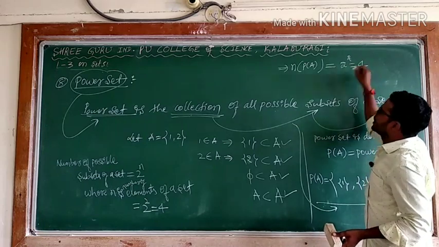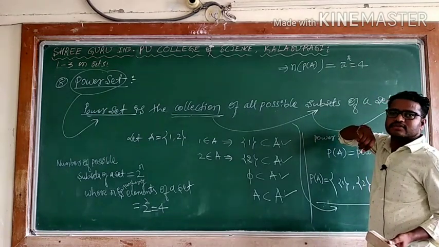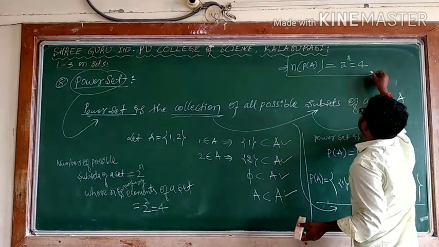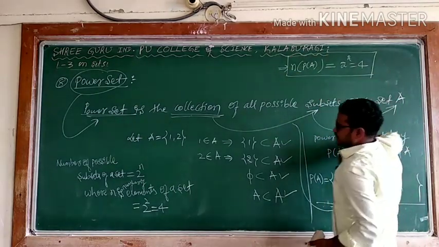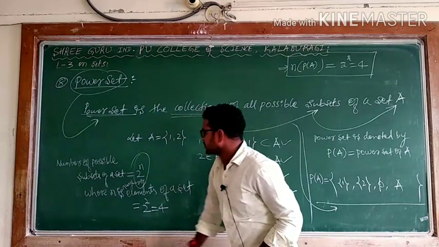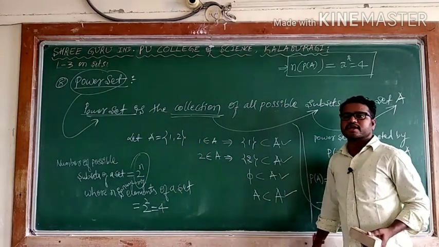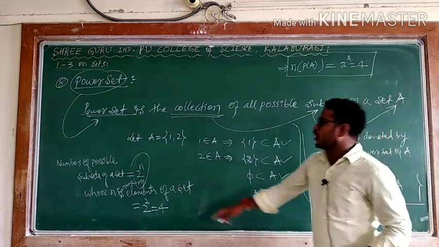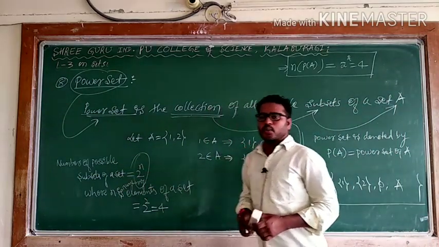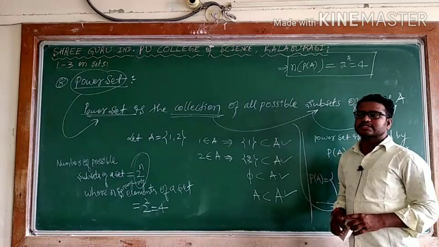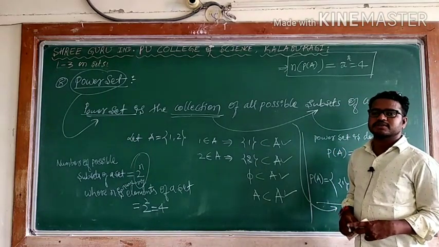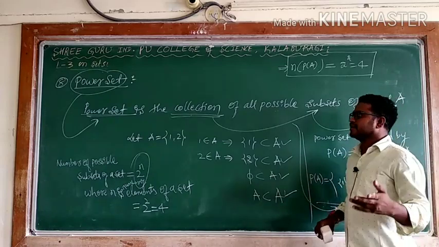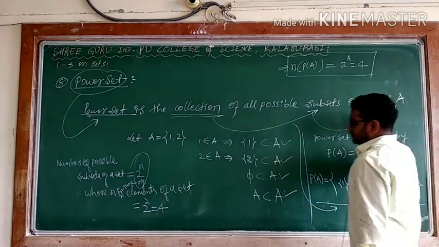Whatever set you have, you can find the number of possible subsets using 2 to the power n, where n is the number of elements of the given set. One example I will take, using which we can form subsets and write the possible power set of the given set. So I will take one example after this.